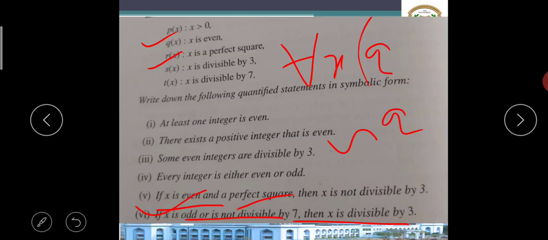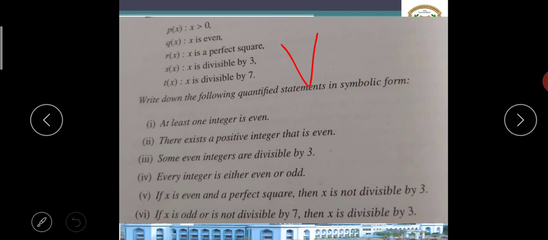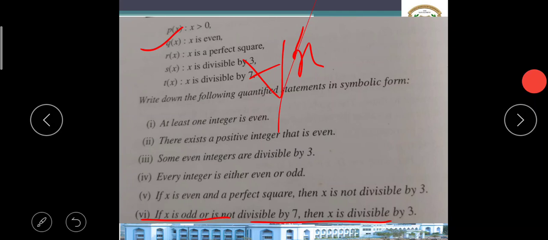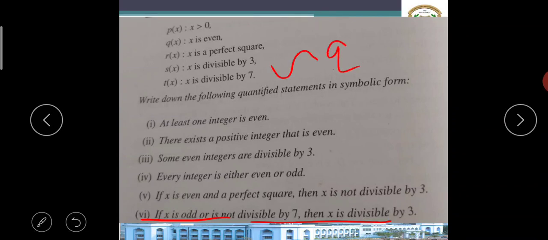Not divisible by 7: divisible by 7 is T, not divisible by 7 is negation of T.